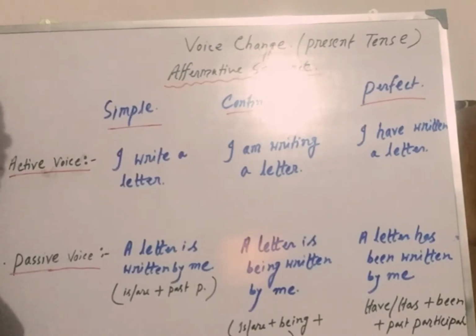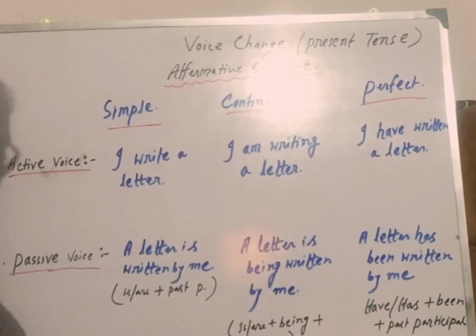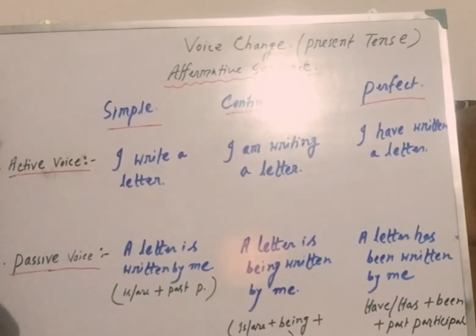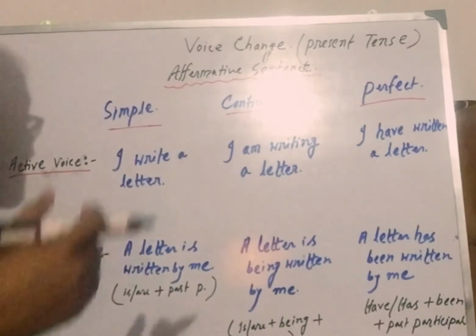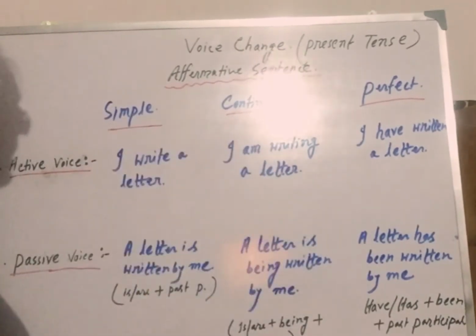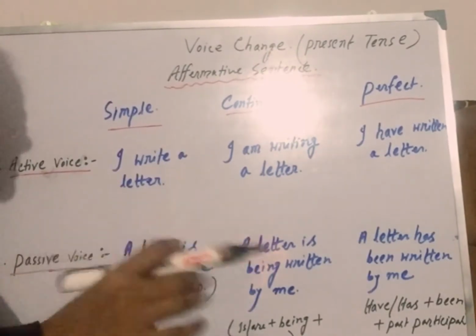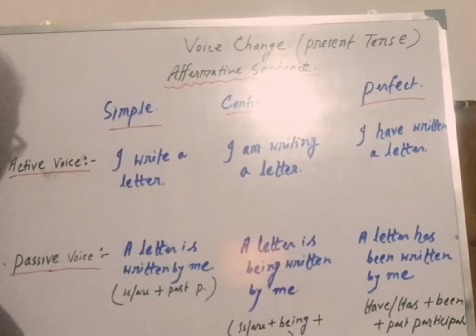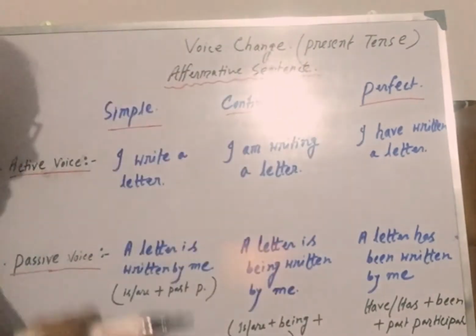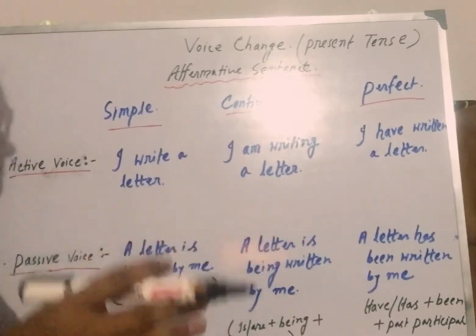There are basically two types of voice in English grammar, active voice and passive voice, right? Now, what is active voice and what is passive voice? Active voice means when the subject performs, understood? When the subject performs, then we say it is active voice. And what is passive voice? Passive voice means when the subject receives the action. Clear? When the subject receives the action, that is called passive voice. Clear?